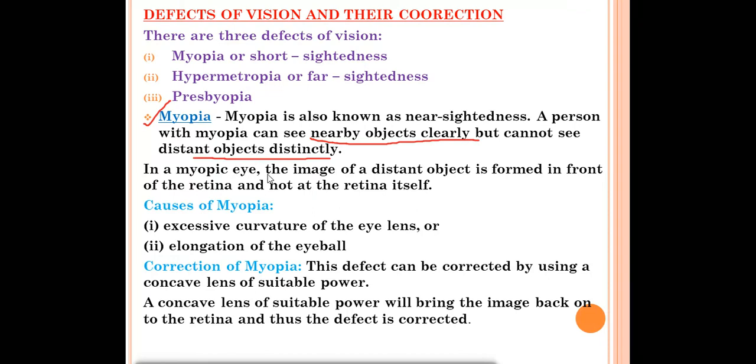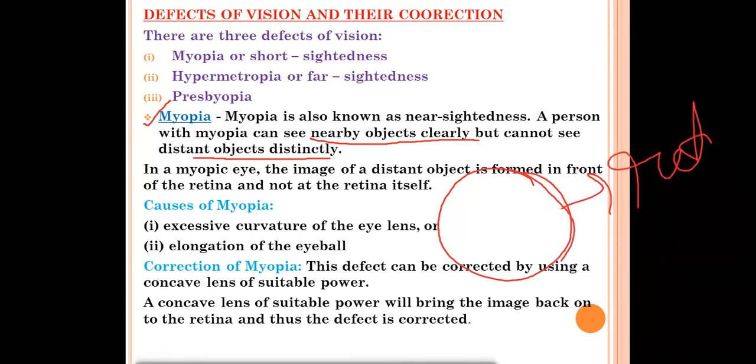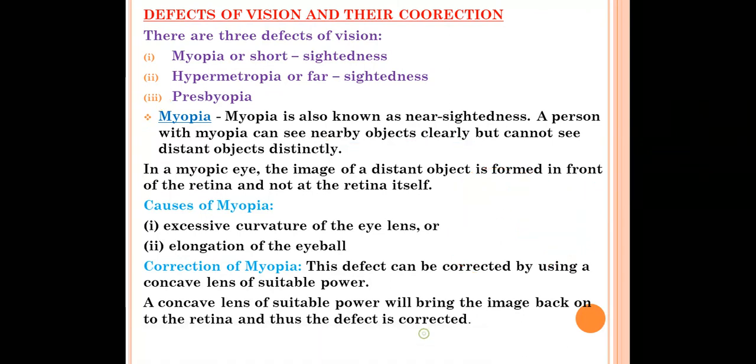Okay, in a myopic eye, the image of the distant object is formed in front of the retina and not on the retina. So what happens in myopia? Suppose this is our retina. The image will not be formed on the retina, it will be formed in front of the retina. Suppose this is the image of the object, the image is formed over there, not on the retina, not on the screen of the eye. So that's why we cannot see the far off object, we can see only the nearby objects in myopia. So you have to remember in this one, the image is formed in front of the retina and not on the retina.